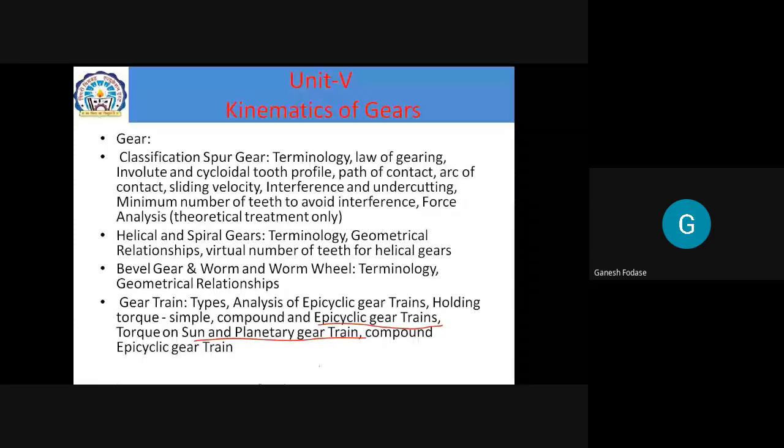Now see, someone is saying sun and planetary. We can say sun and planetary are not gears, we can say sun and planetary gear train. Good, you are right, and you are also right. So who said bevel gears? Of course, the sun and planetary arrangement is there, and that arrangement consists of bevel gears. So both answers are right. Then compound epicyclic gear train. These concepts we will see in detail when we discuss unit number 5.